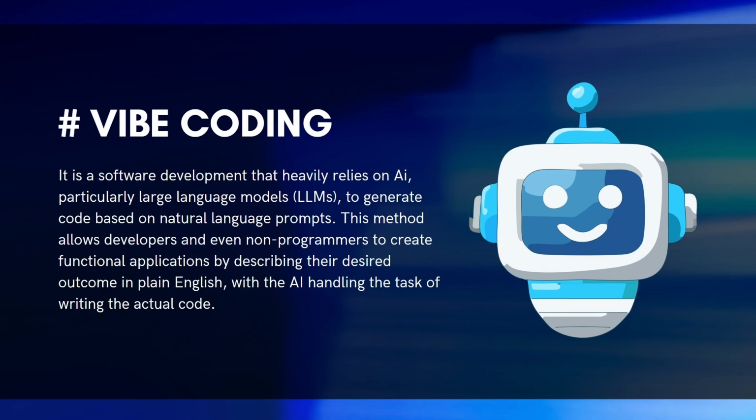You can describe what design you want and what functionality you are looking to include in that website or web app. Based upon your instructions and prompts, it generates the code as well as the design of your website or web app. That is simple. Vibe coding is nothing but, instead of writing the code yourself, the AI will write the code for you based upon your prompts.